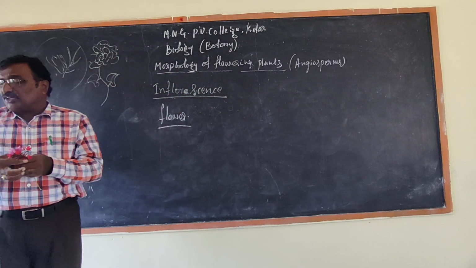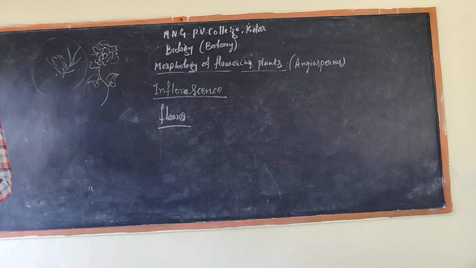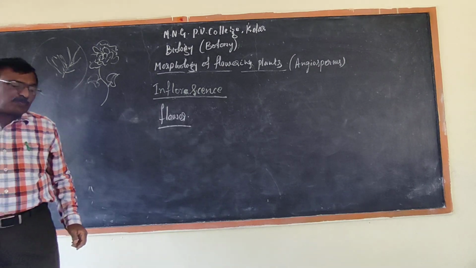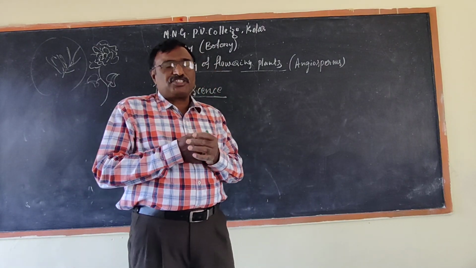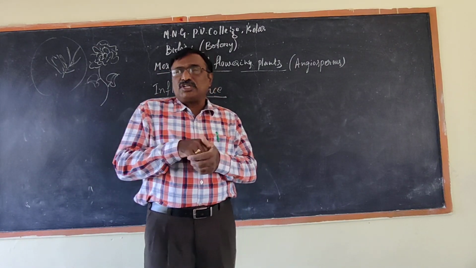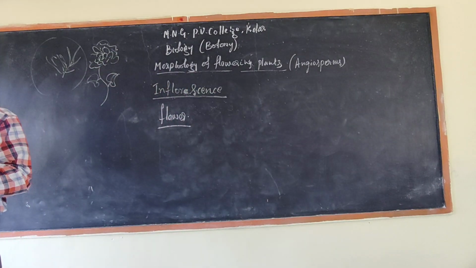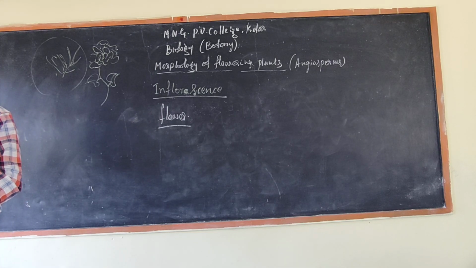Then only you will be able to answer during your examination, and you should also draw the diagram. Petals, what characters? Sepals, what are the characters? And how the arrangement of flowers helps reproduction, that is propagative, vegetative propagation, and also asexual and sexual reproduction. All these things we can explain under the flower part.